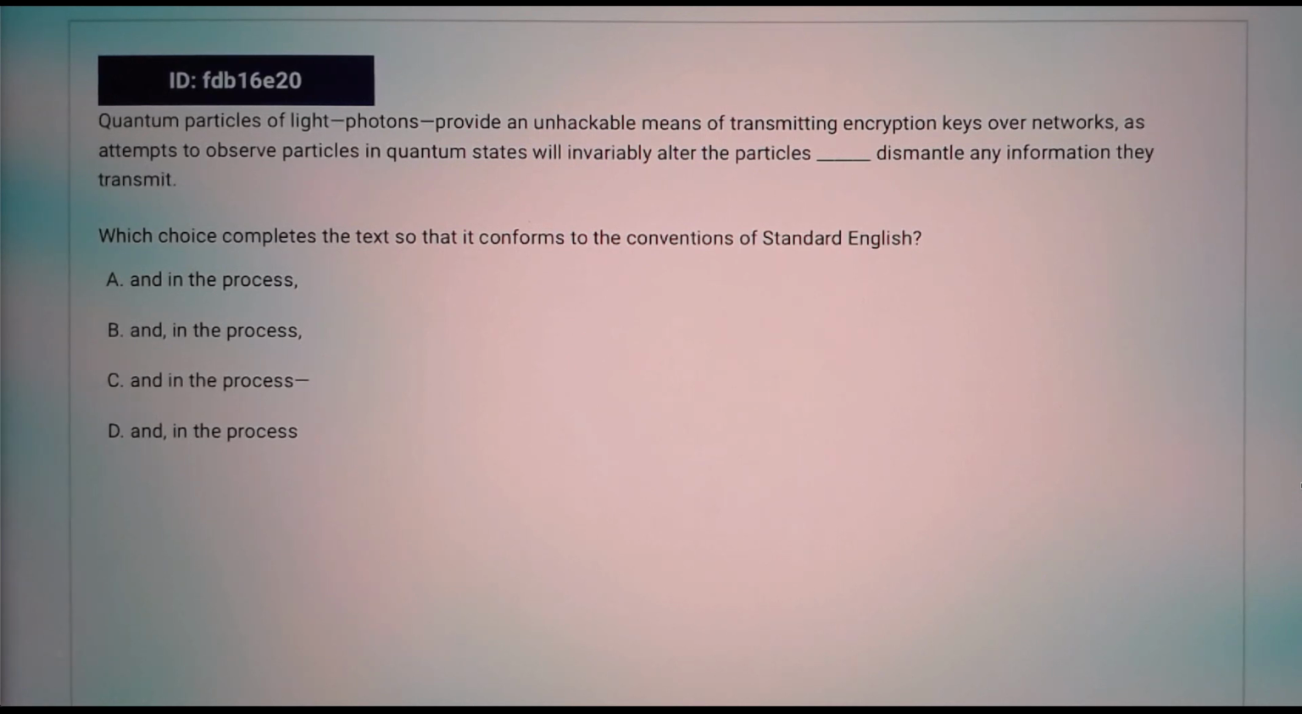Quantum particles of light, photons, provide an unhackable means of transmitting encryption keys over network as attempts to observe particles in quantum state will invariably alter the particles and in the process dismantle any information they transmit. It looks long, but it's actually just one sentence, meaning it just has one main clause, and the subject